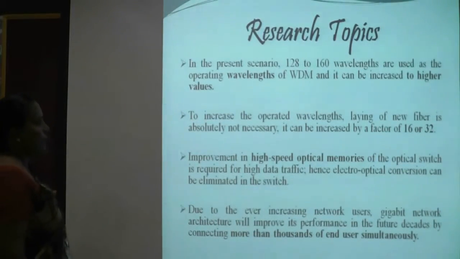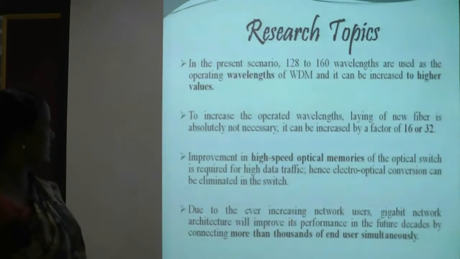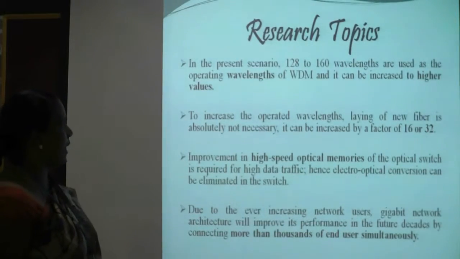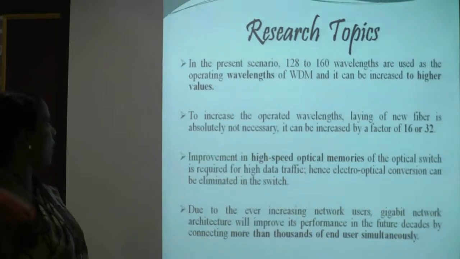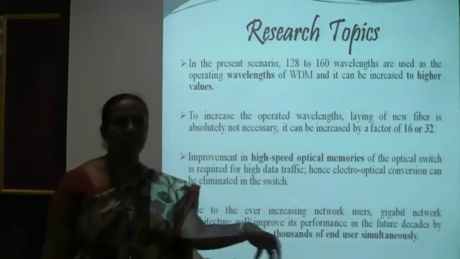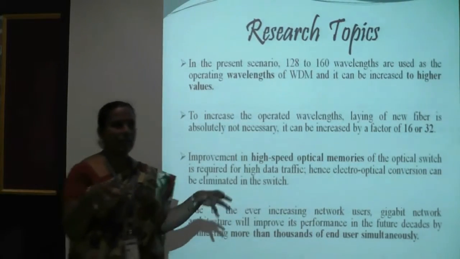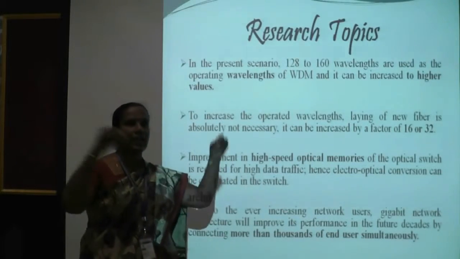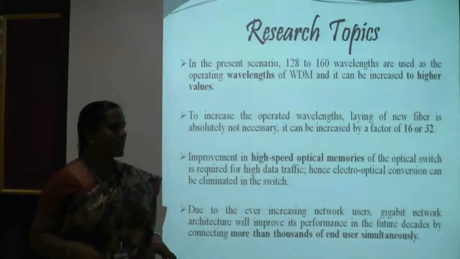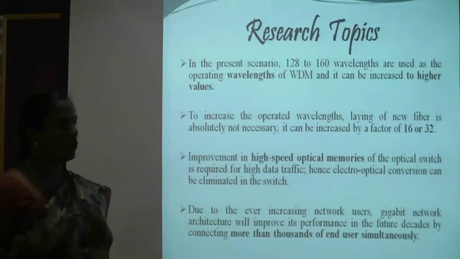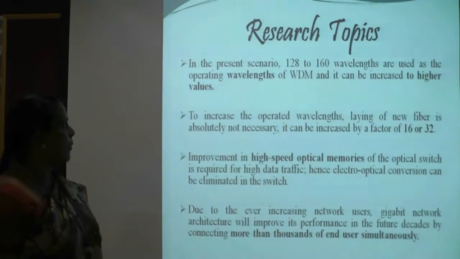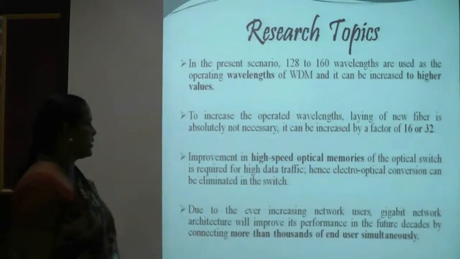The research topics in optical networks: in the present scenario, 128 to 160 wavelengths are used as the operating wavelengths of WDM. Actually, what is the concept of WDM? In a single fiber, using different wavelengths, we can transmit more number of channels. In the present days we are using 128 to 160 wavelengths. We can improve this by improving the quality of service.